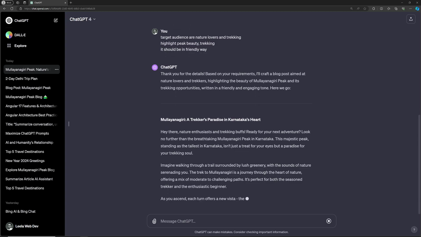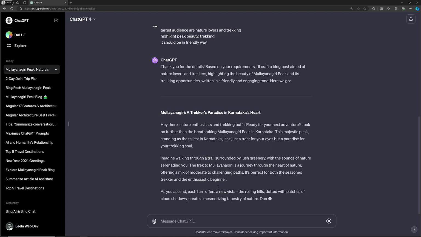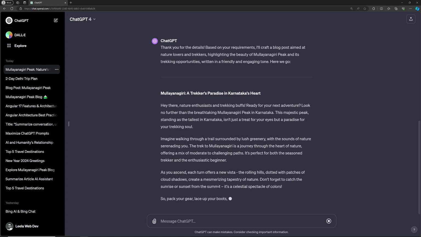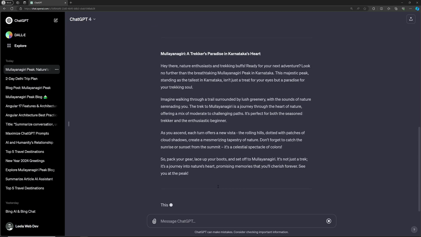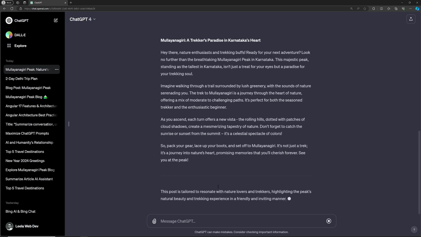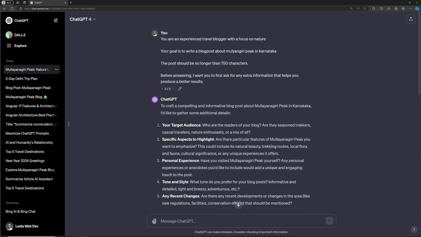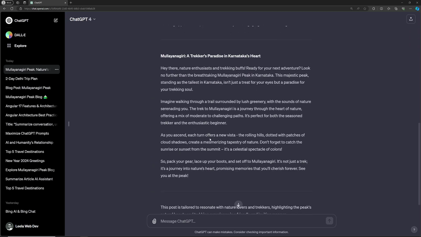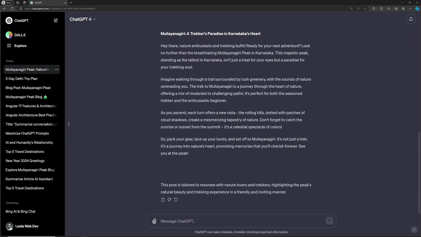If you feel you haven't given sufficient information or data, you can say in the prompt itself: before answering, ask if you need any extra information to give a better result. This is one way of using ChatGPT, one way of the concept.